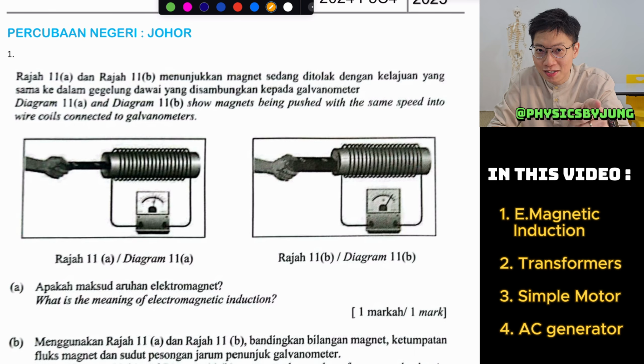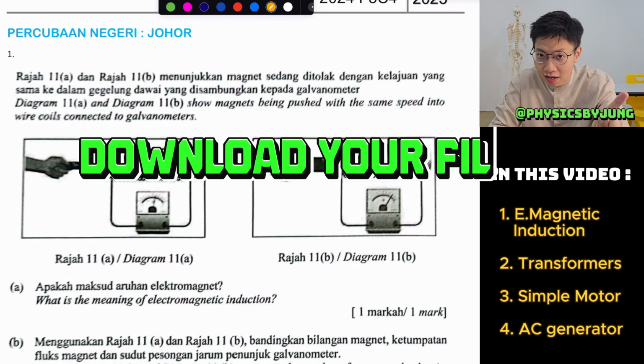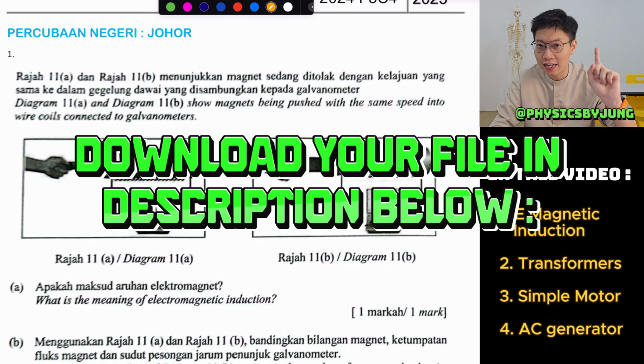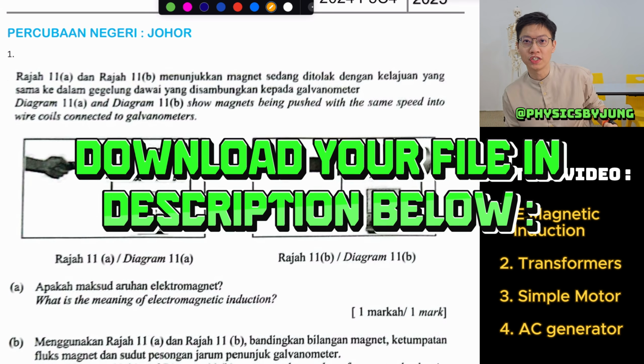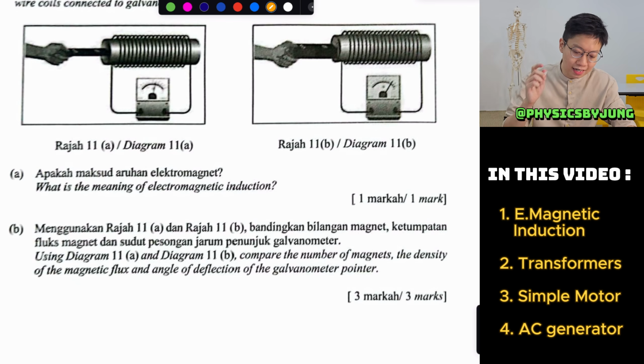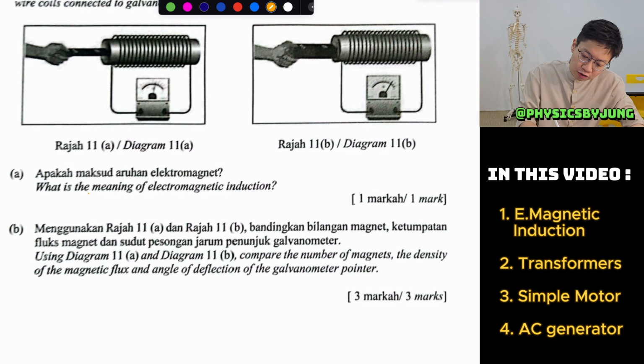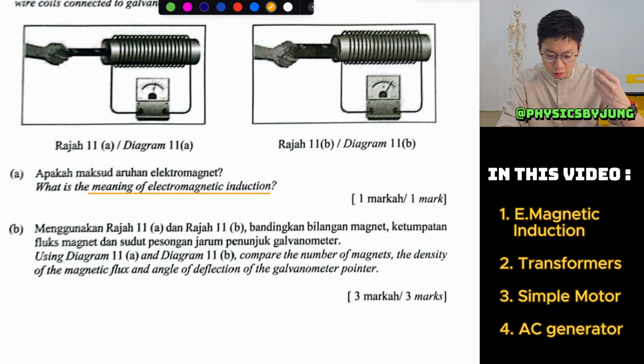Hi, in today's episode, we will be doing the 2024 SPM state paper. Let's start with this chapter, electromagnet, with the Johor question. This is actually a question 11 essay, whereby the first question, typically, they will start with a definition. What is the meaning of electromagnetic induction?